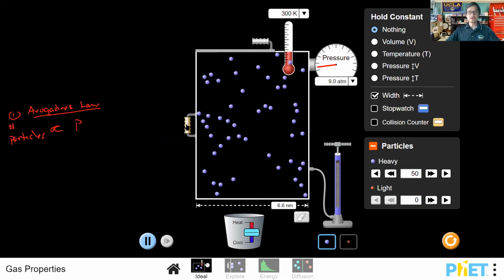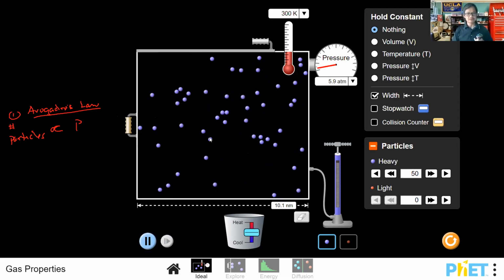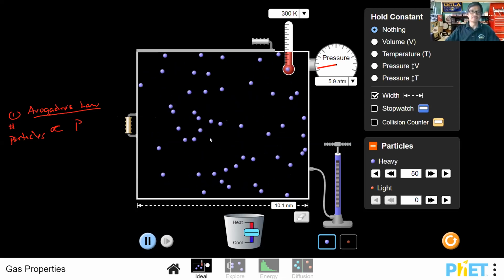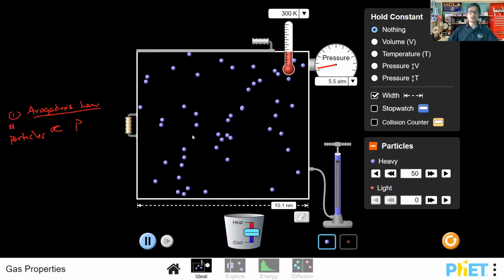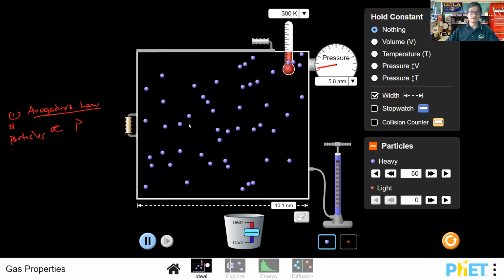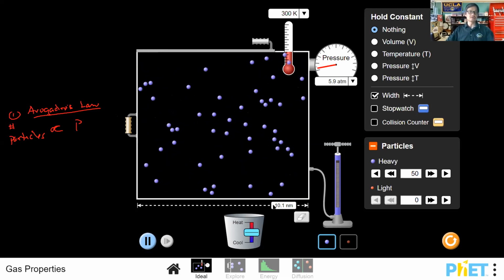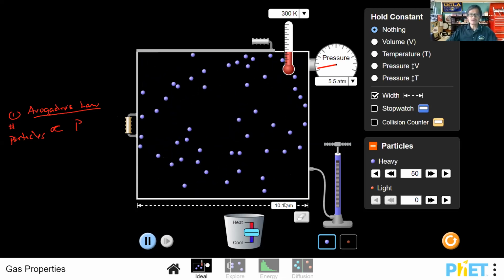Essentially what we're supposed to do here in the PhET lab is, by adjusting the width, we are going to correlate that directly to a change in volume, which it does. Volume is the measure of all three sides, length, width, and height of a three-dimensional shape. If you change one dimension, you obviously change the volume. So we're going to change the volume here by increasing or decreasing the width.